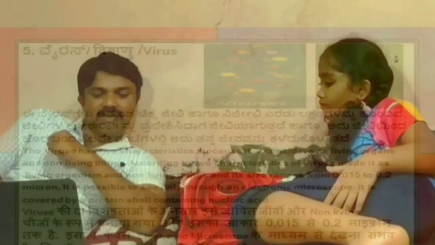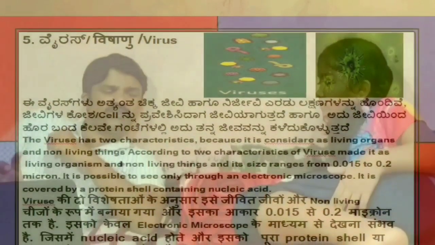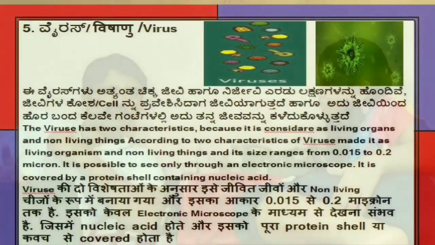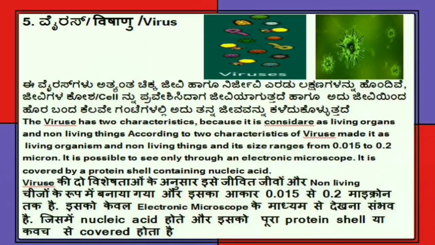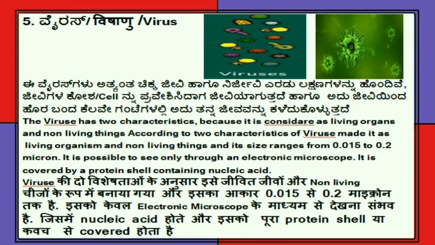Microbes' fifth type is virus. Let us talk about it. Virus has two characteristics because it is considered as both a living organism and a non-living thing. According to these two characteristics, virus is regarded as a living organism and non-living thing, and its size ranges from 0.015 to 0.2 microns. It is possible to see it only through an electron microscope.